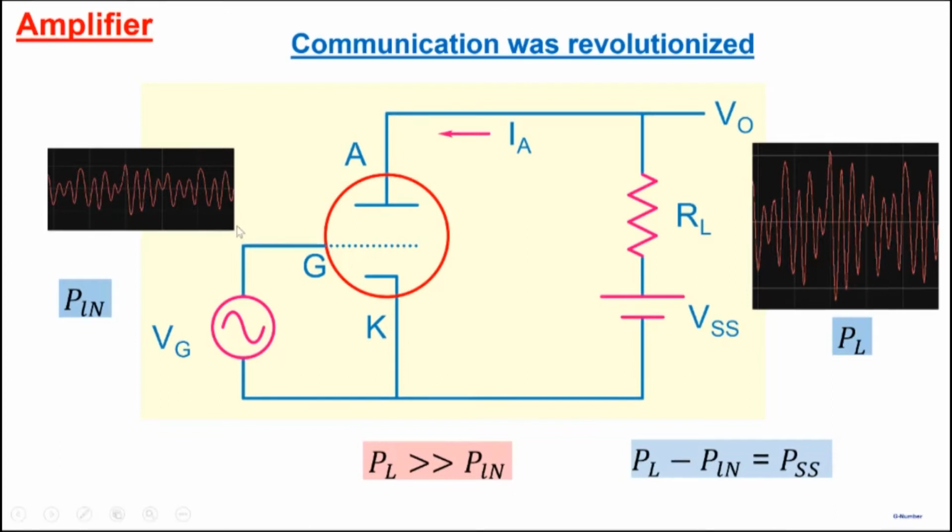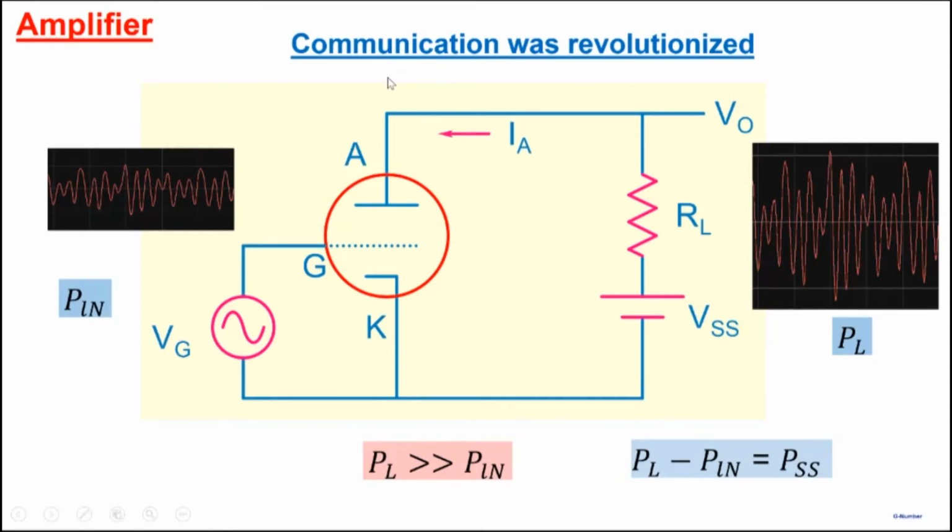But with the amplifier now enabled by the triode, what one could do is, after transmitting an audio signal, let's say over a certain distance, before it becomes too weak, you amplify it again and then transmit it again for a certain distance. And then before it becomes weak again, you amplify it again and transmit it. Thereby, you can transmit signals thousands of kilometers. And therefore, long distance communication was revolutionized.